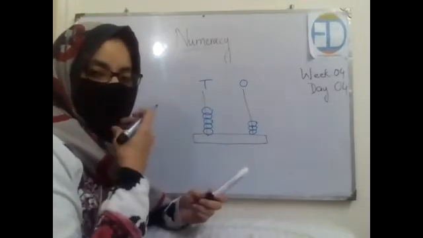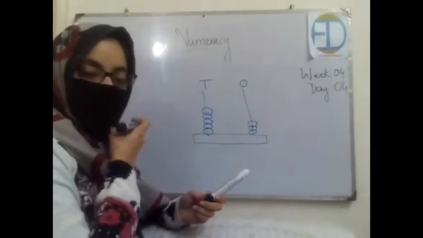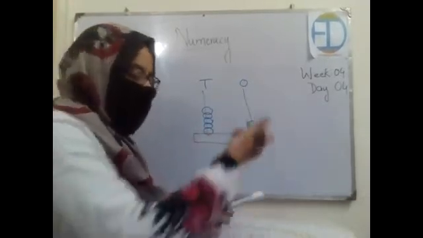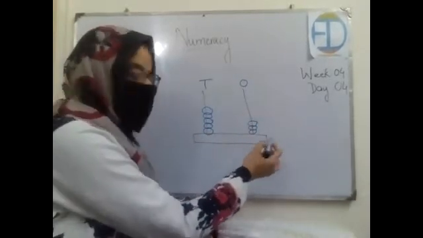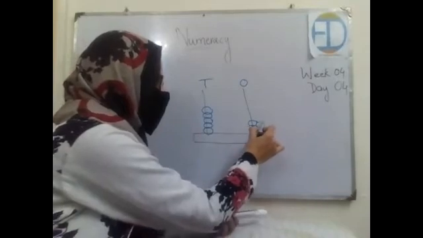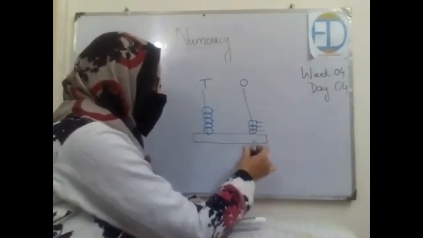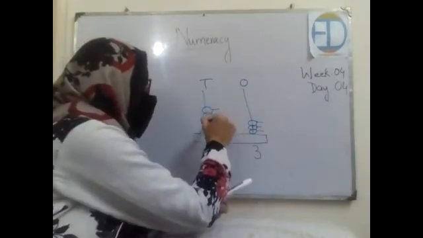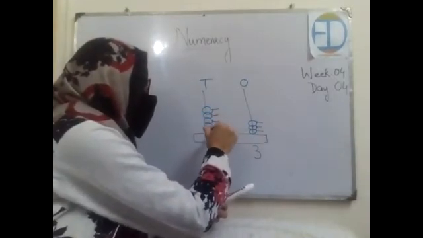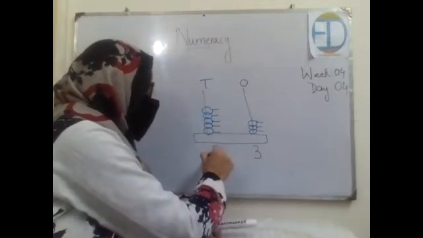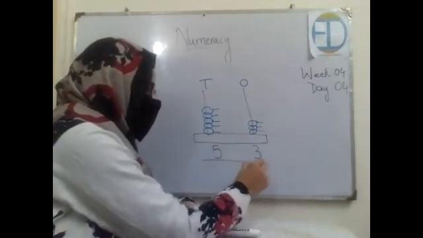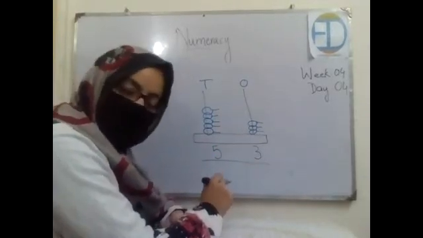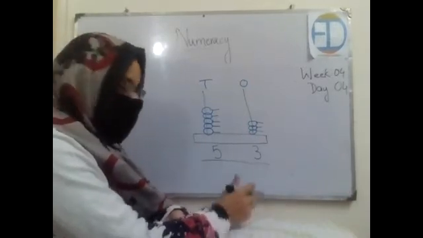Tell me what's the first step that we do. We always start from the left hand side. So how many ones are there? One, two, and three, right? Now move toward this side. How many tens are there? One, two, three, four, and five. So the number is 53. And who is going to tell me the spelling of 53?